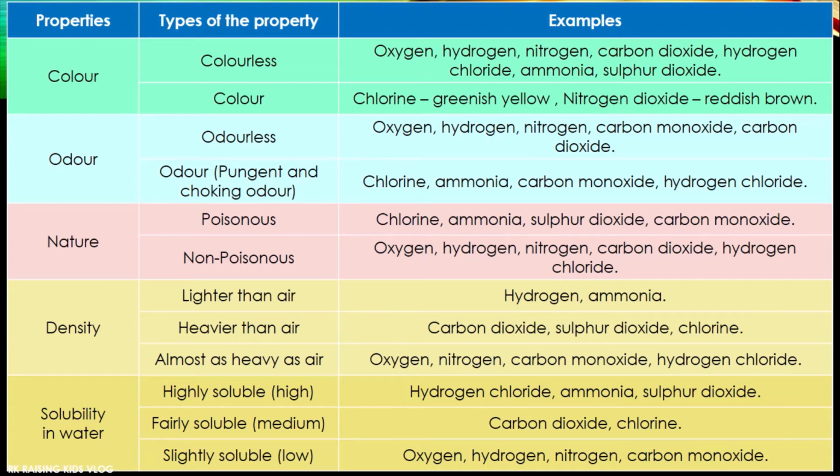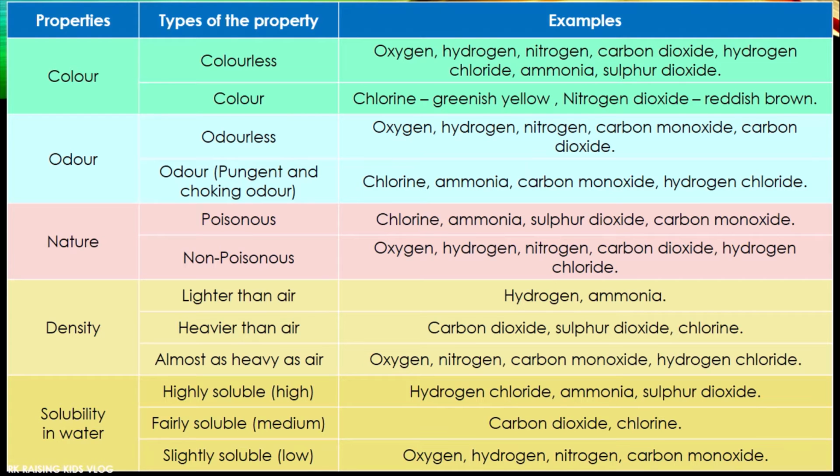These all are colorless. And for the property of color, examples are chlorine, which is greenish yellow in color, and nitrogen dioxide, which is reddish brown. These substances have color, like chlorine and nitrogen dioxide, which have different types of color.